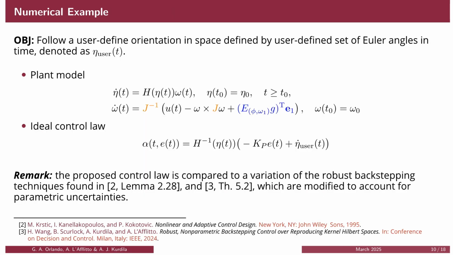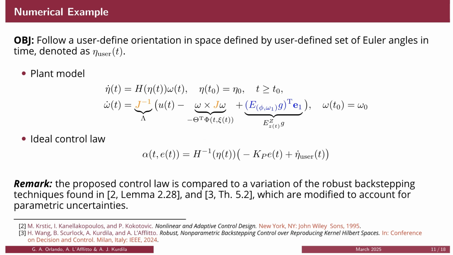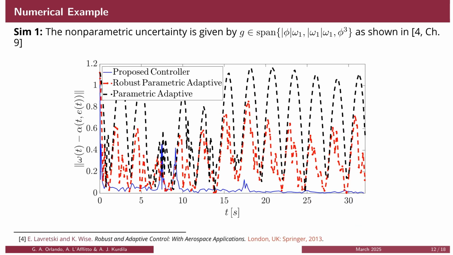Here is a numerical example where we require a rigid body to follow a desired time-varying orientation in space. We assume that the inertia matrix is unknown, making J the source of parametric uncertainties. Additionally, we consider that the roll channel is influenced by an unknown function of the roll angle and roll angular velocity. Our proposed control law is compared against two other robust backstepping techniques which have been slightly modified to accommodate parametric uncertainties.